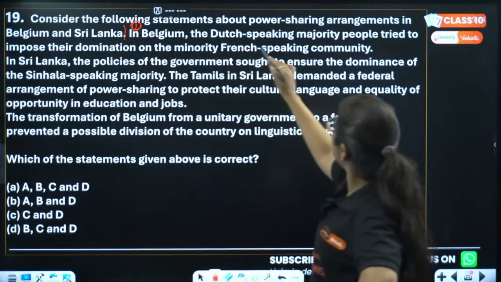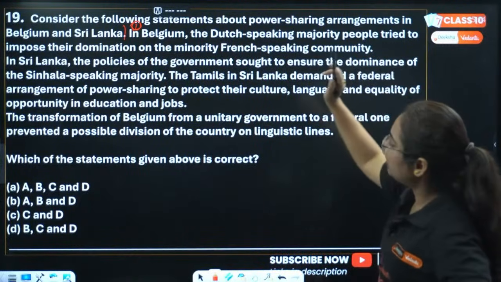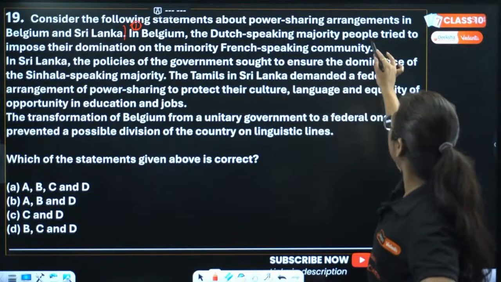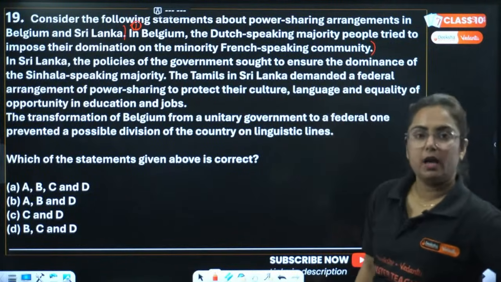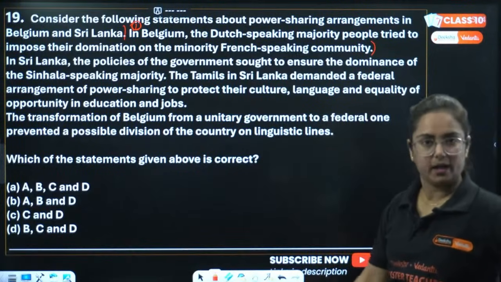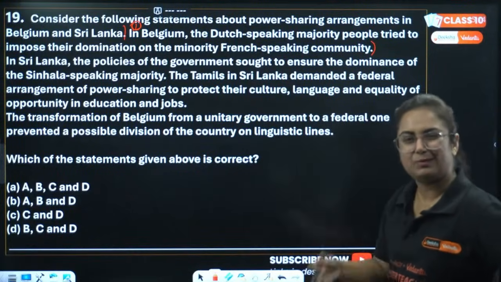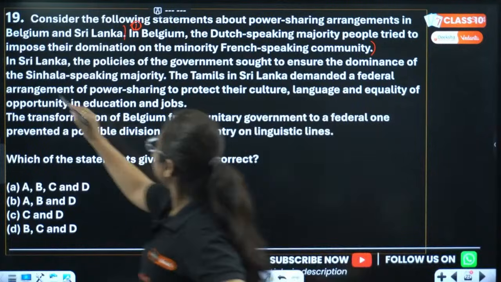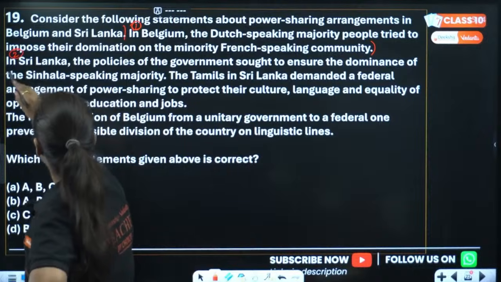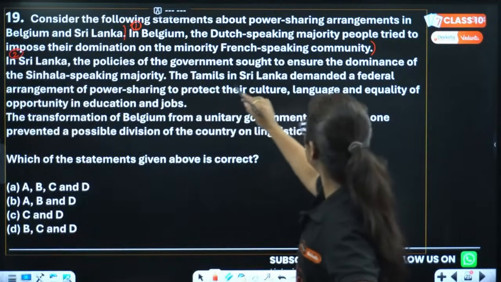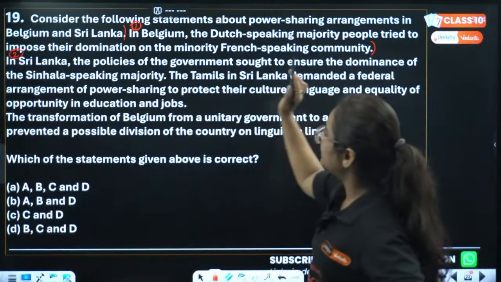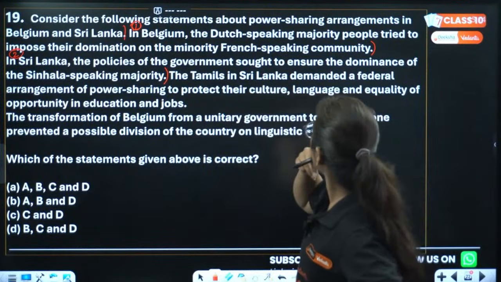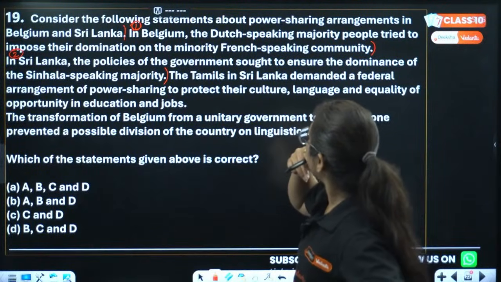In Belgium, the Dutch-speaking majority people tried to impose their dominance on the minority French-speaking community, and the first point ends here. Okay, do not get irritated. I'm correcting the question. Sometimes mistakes happen. Okay, second point. In Sri Lanka, the policies of government sought to ensure the dominance of the Sinhala-speaking majority. Is this one correct? Tried to impose their dominance on the minority.